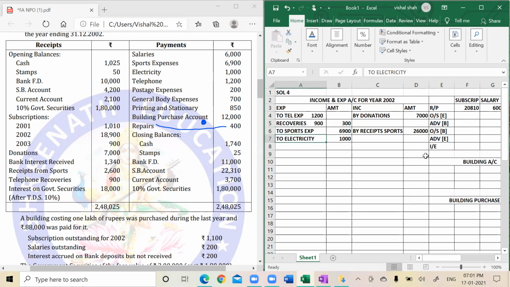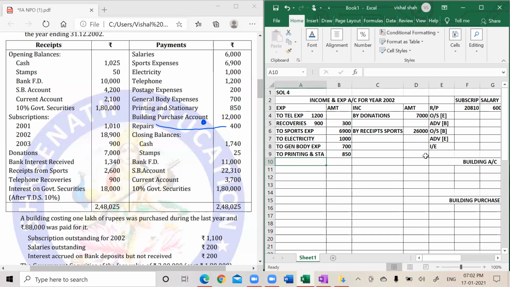It is a way of disclosure. Then general body expenses, the general expenses, 700. Printing and stationery, printing and stationery 850.